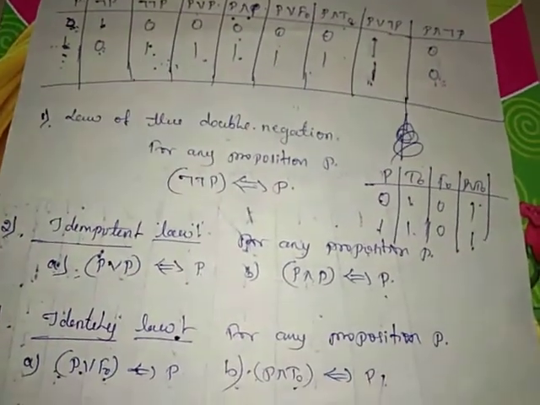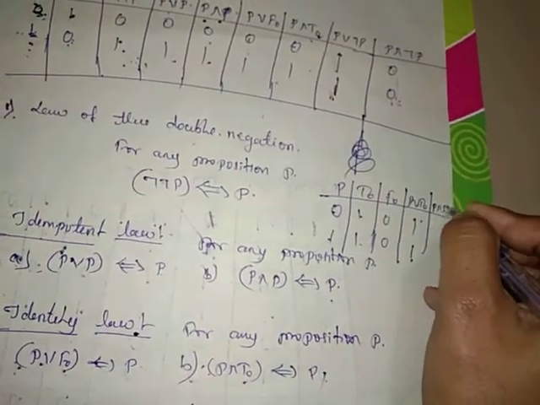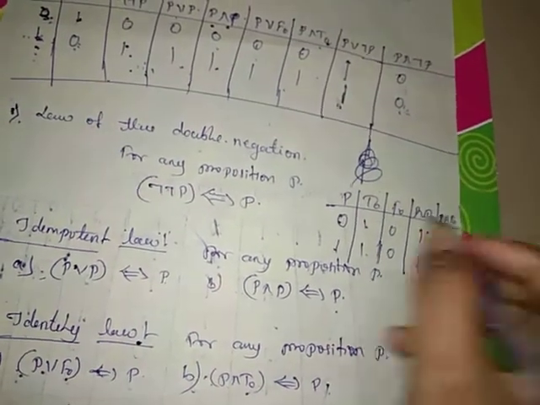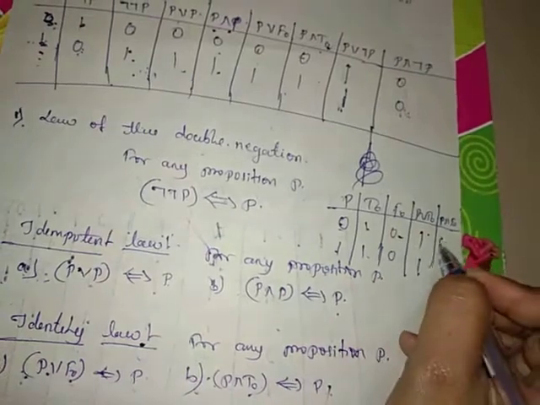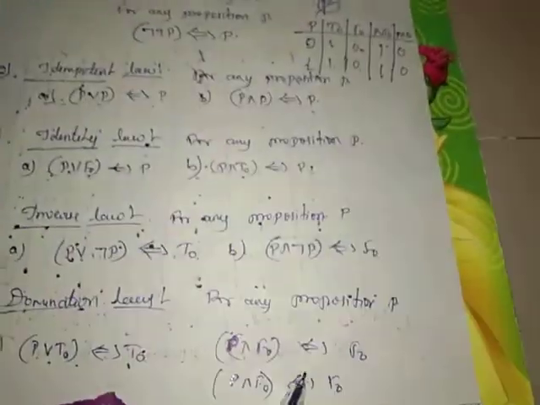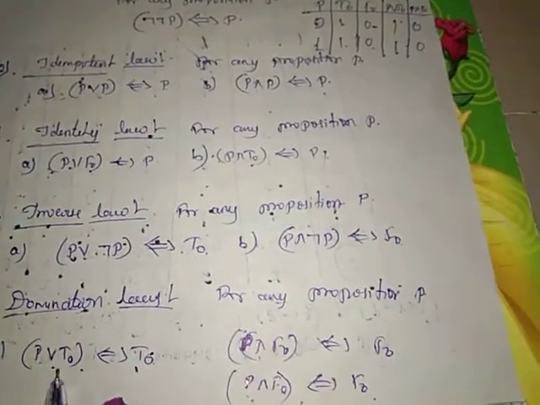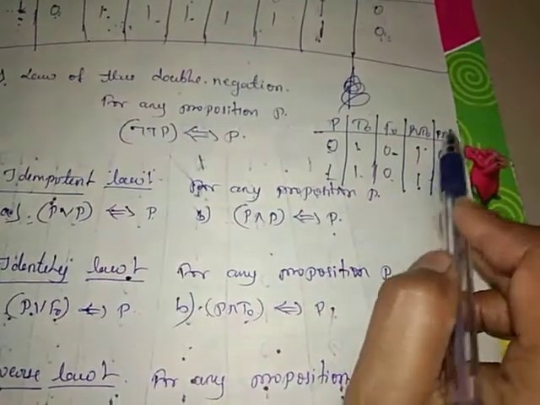That means a tautology. P and F naught: 0 and 0 is 0, 1 and 0 is 0. So P and F naught is F naught. P or T naught is T naught. So P or T naught is true, P and F naught is false.